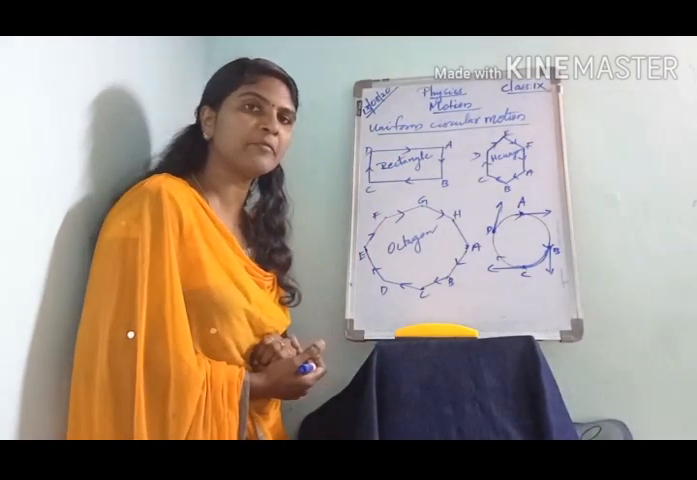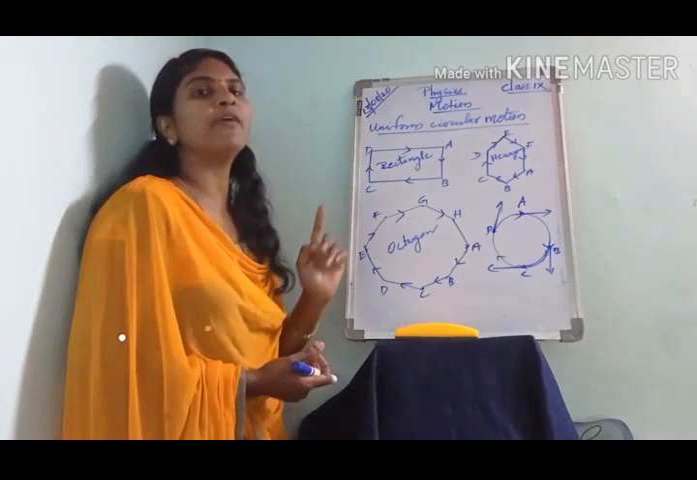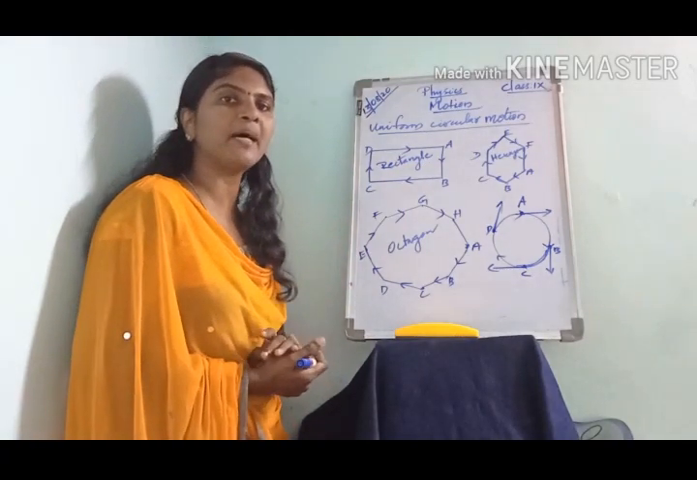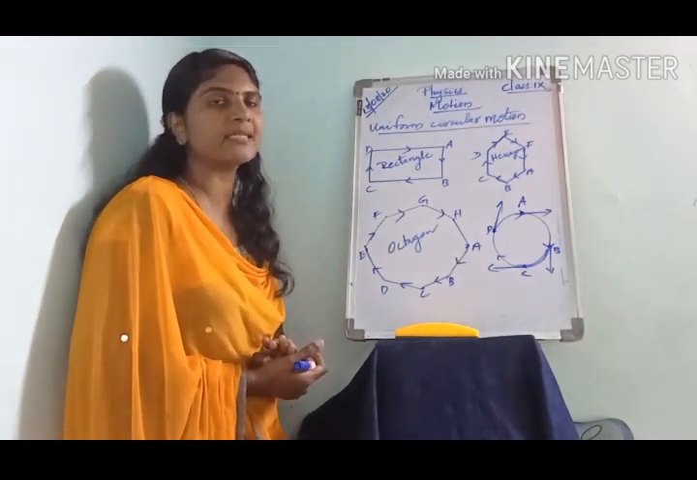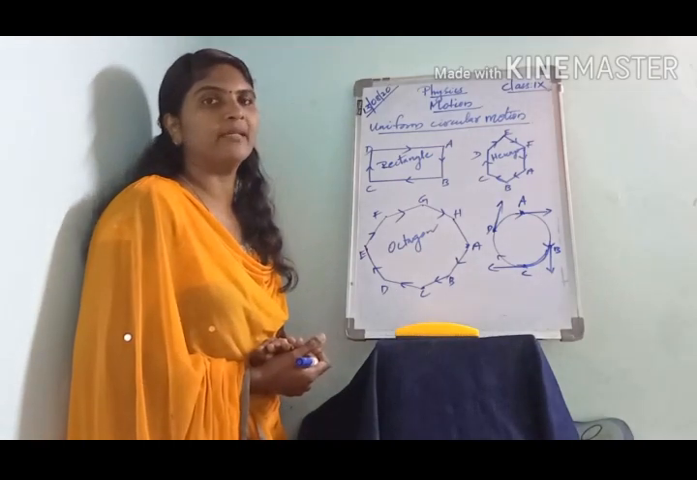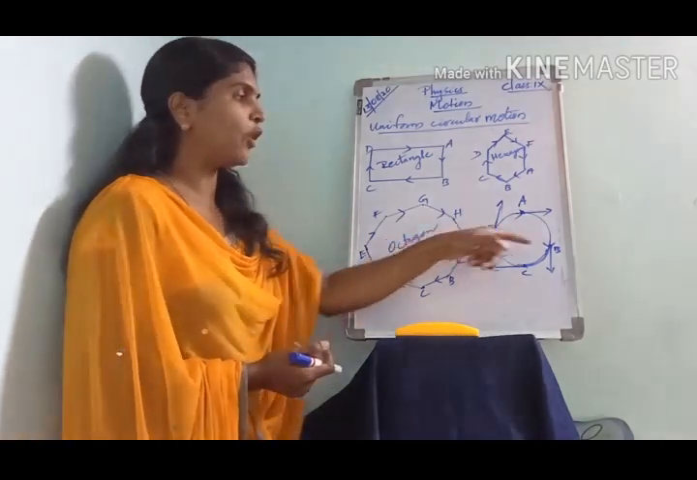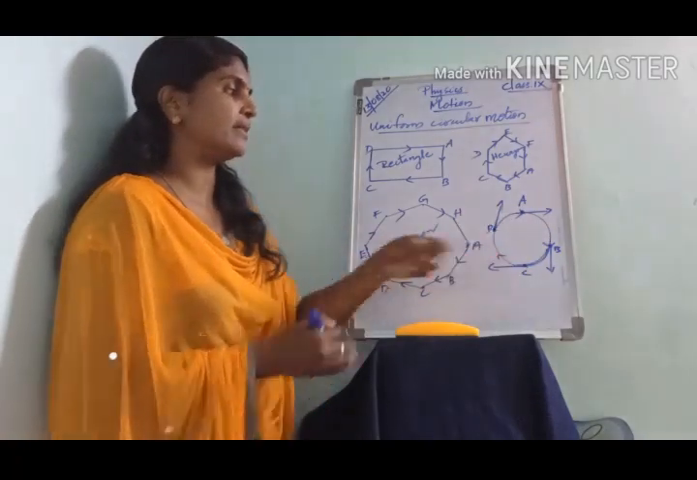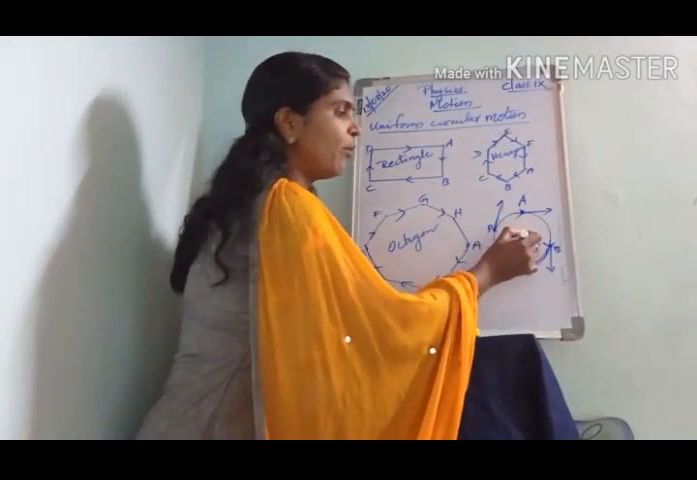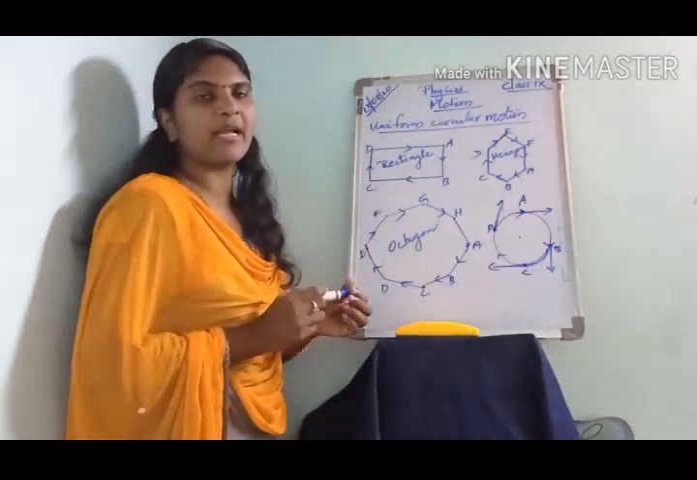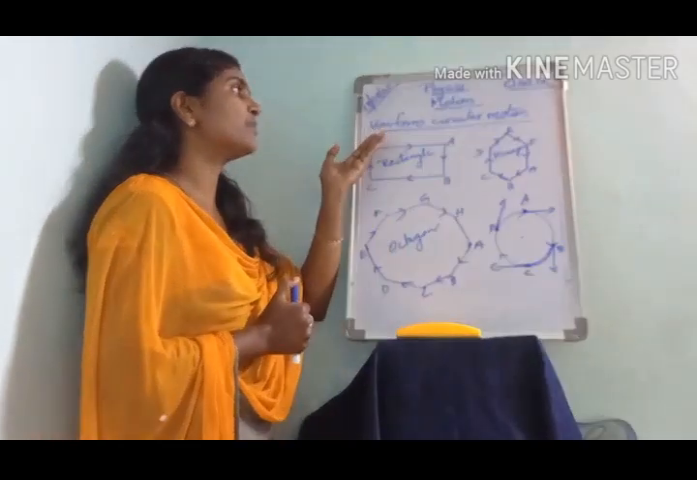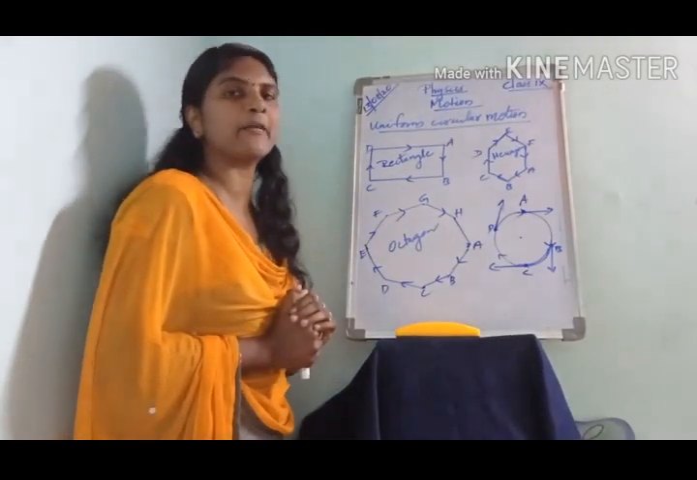What is meant by circular motion? The motion of an object along a circular path about a fixed point, that is called circular motion. And here we have to discuss uniform circular motion.